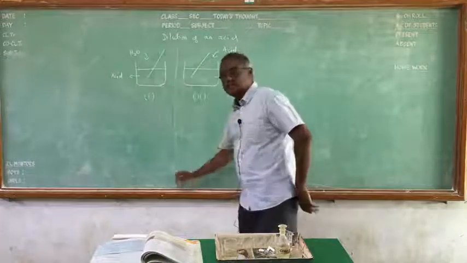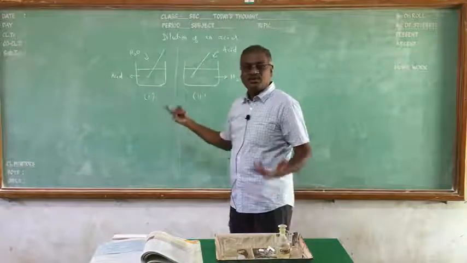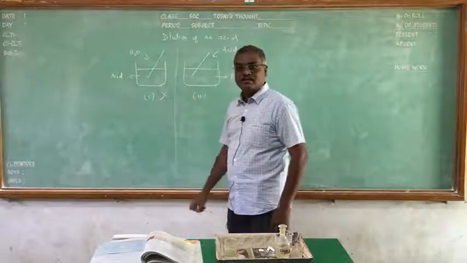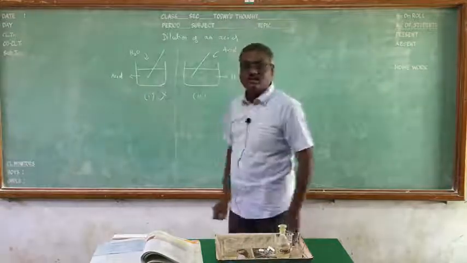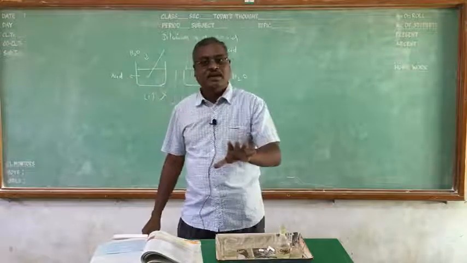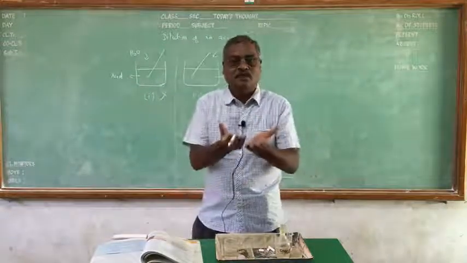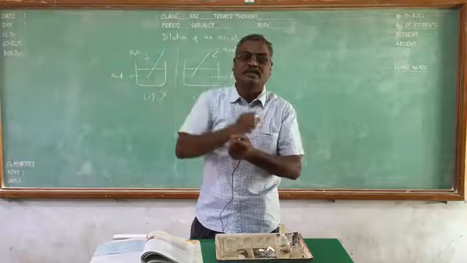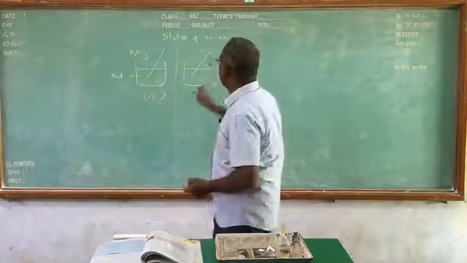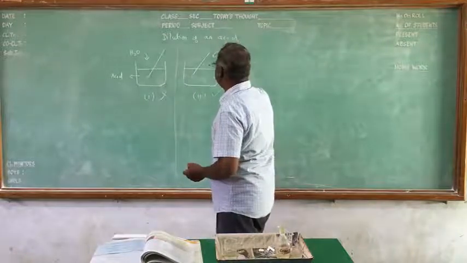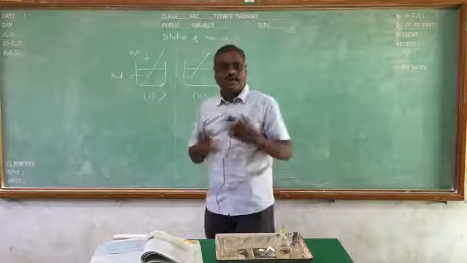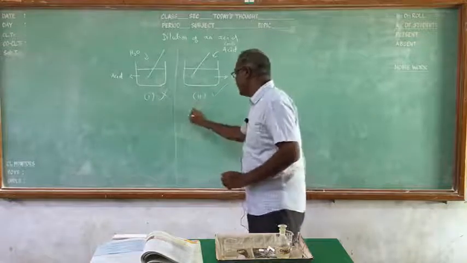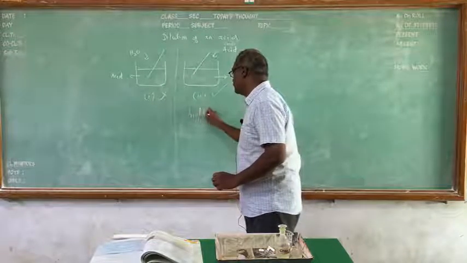It looks like the first one or both are correct, but actually the first one is the wrong method. The second one is the correct method. If I want to dilute an acid, I have to take a lot of water in a beaker and slowly add the concentrated acid dropwise. This is the correct method. Why? Because this reaction is highly exothermic.